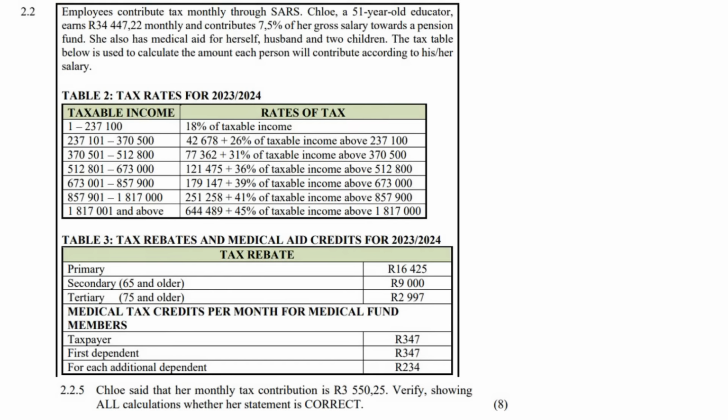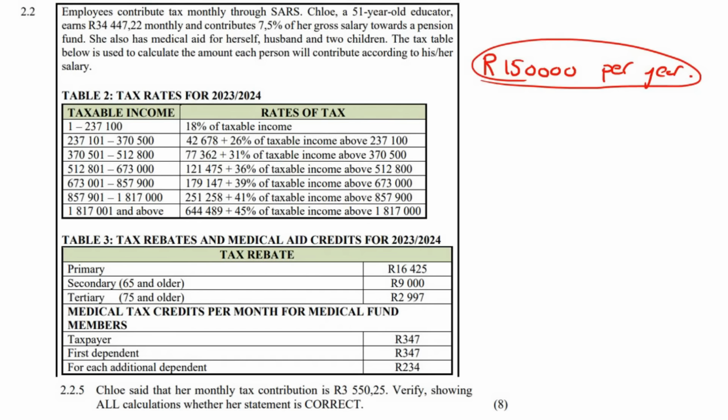Okay, so there's many ways we can do this, but first of all, what you need to understand, listen to me carefully. One day you are going to be working and you're going to get paid. SARS is not going to look at all of your income and tax you on all of your income. They will allow you to pay some of your money towards a pension fund. So let's say, for example, you get paid 150,000 rand per year. This is an example. SARS is not going to say, now we're going to say 150,000 rand, and we're going to put it in this table over here.